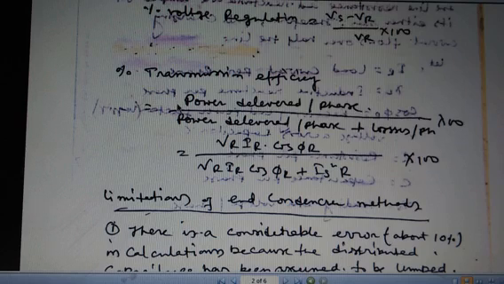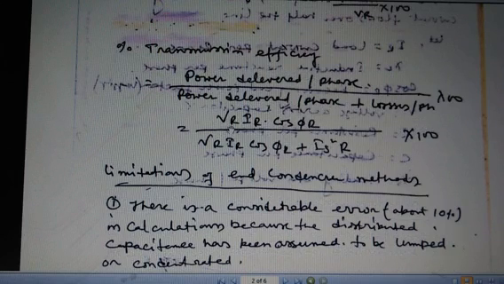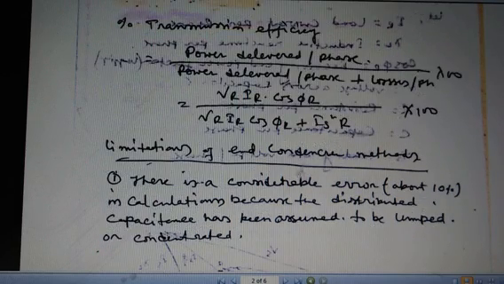Transmission efficiency is the ratio of the power delivered per phase to the power delivered per phase plus losses per phase, into 100. So the equation is VR into IR into cos phi R divided by VR into IR into cos phi R plus IS squared R, where IS squared R is the loss component, into 100.